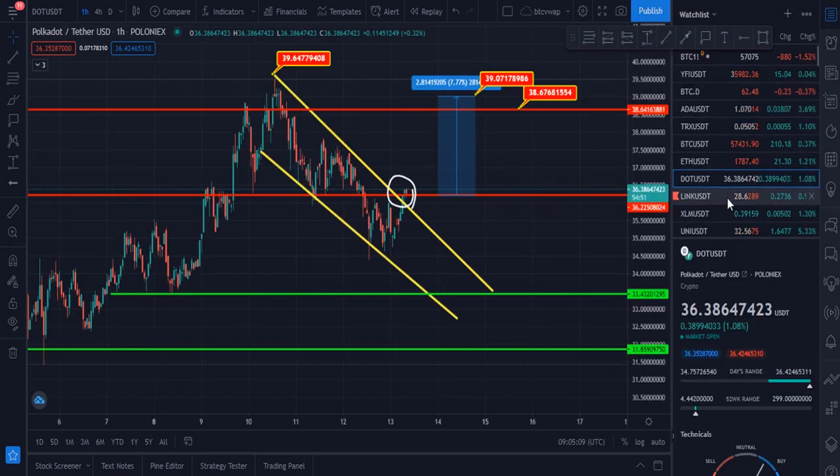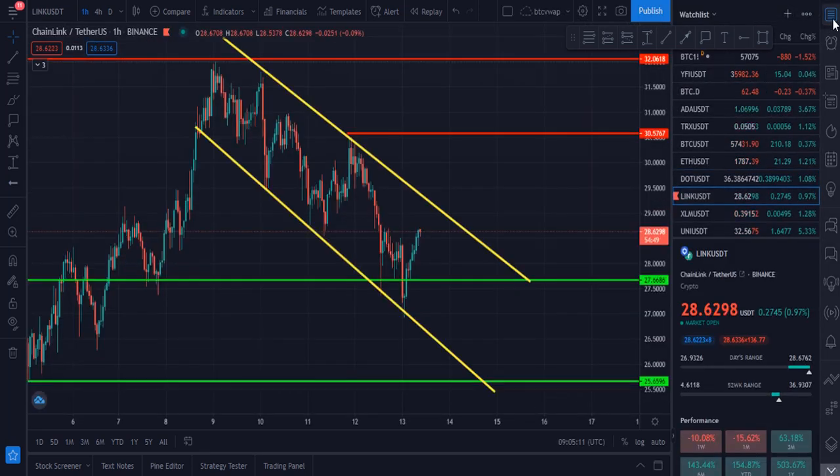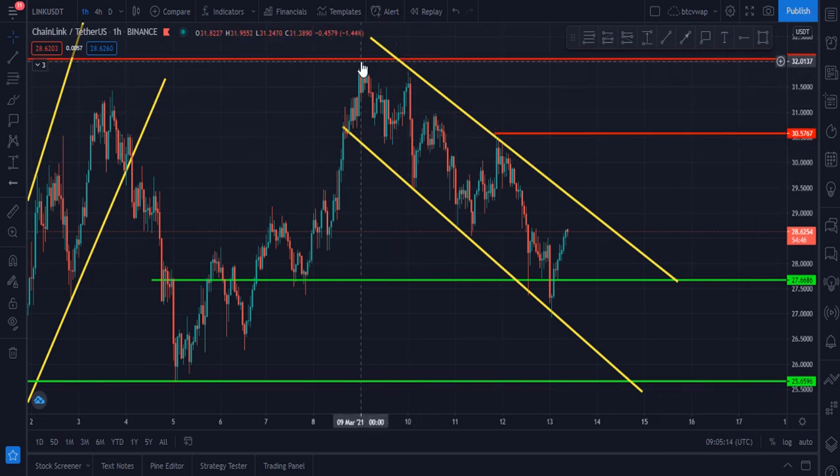Let me please show you my next chart, Chainlink. Chainlink rejected from that zone, which was the $32 price level, and after that it was in this descending channel, and now it hit this downtrend line, and now price goes up, and it is at $28.6. Let me please tell you my next target.